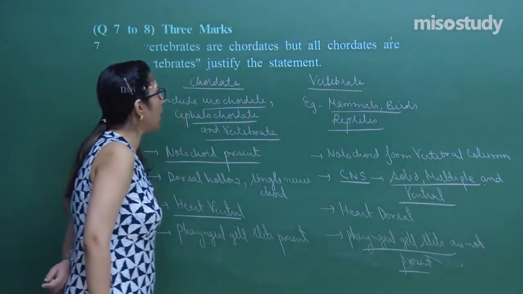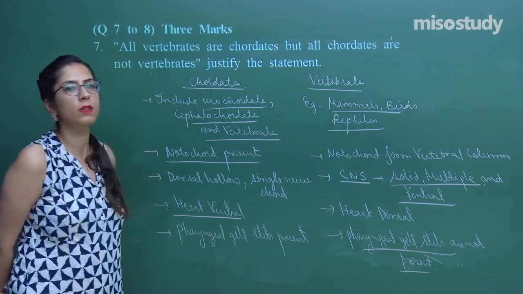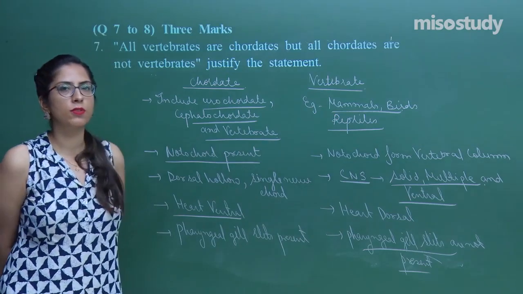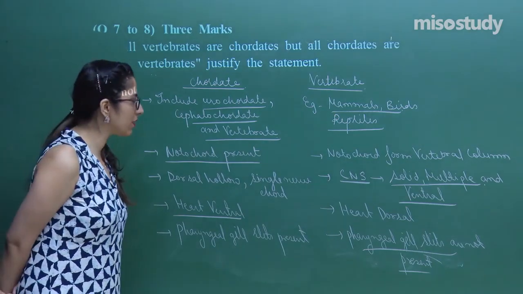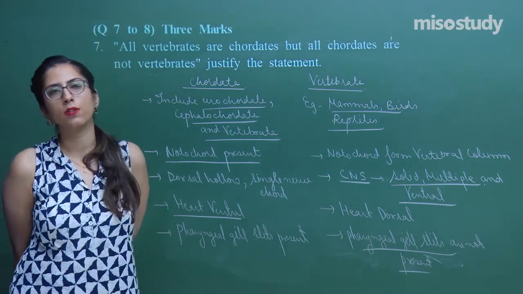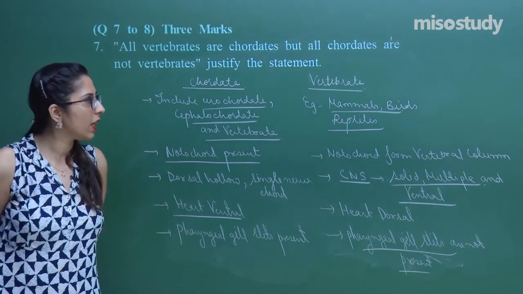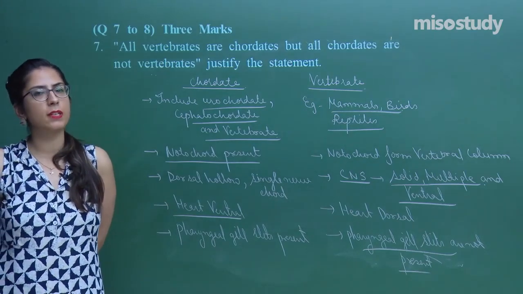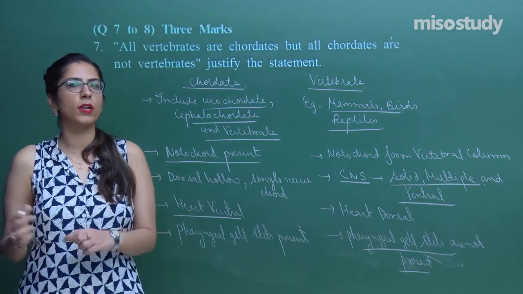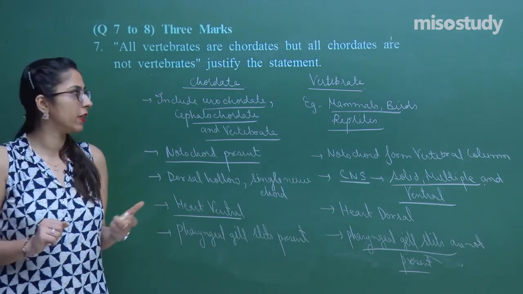This is the actual difference between the chordates and the vertebrates. Chordates do include the vertebrates as well, whereas the vertebrates do not include all the chordates because of the changes in the different features. In the chordates, certain invertebrates are also present. Some invertebrate chordates are also present, so they are not having the features of vertebrates. That is why it is said that all the vertebrates are chordates, but all the chordates are not vertebrates.